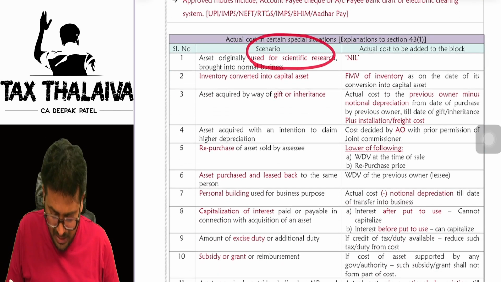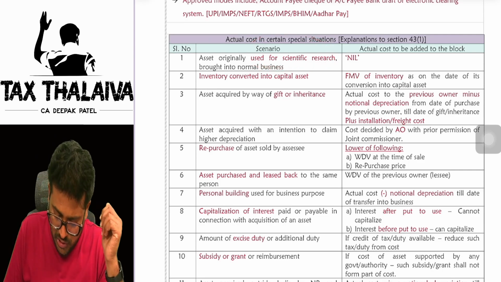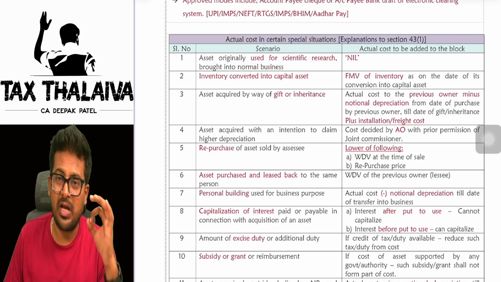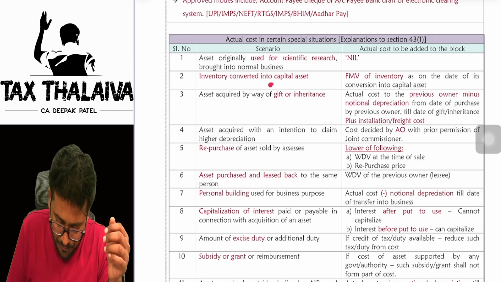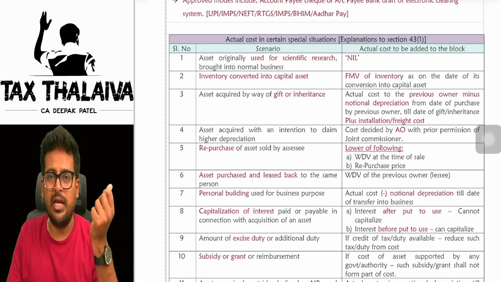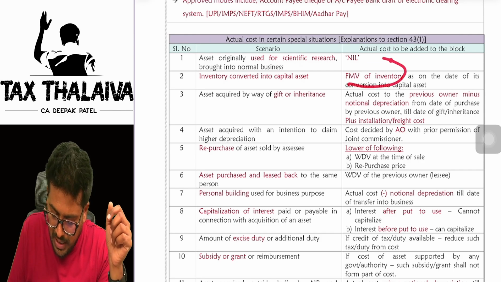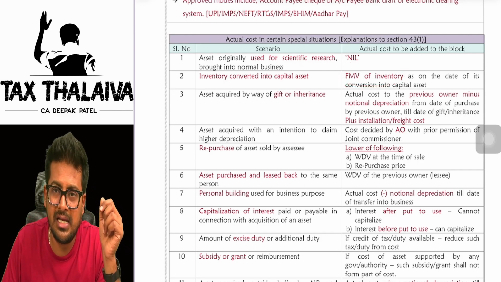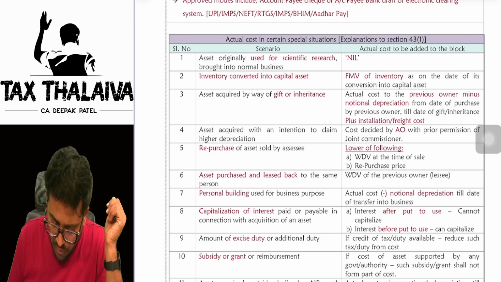Now, first scenario. If the asset was used for scientific research already, then the actual cost shall be nil. If you convert the inventory into a capital asset, if you convert the stock in trade into a capital asset, then the fair market value as on the date of conversion will be treated as the cost of acquisition.